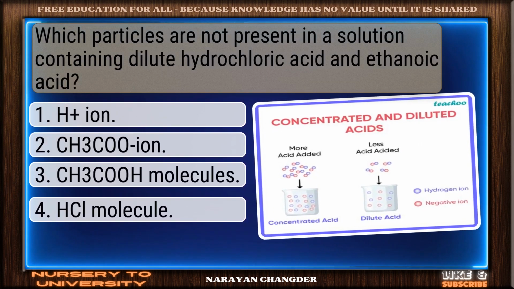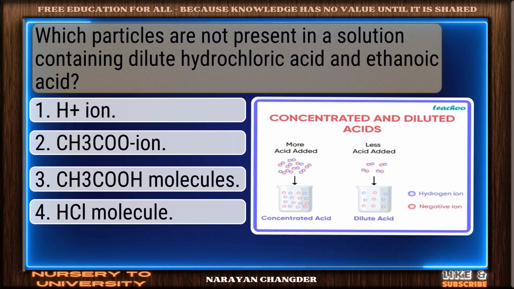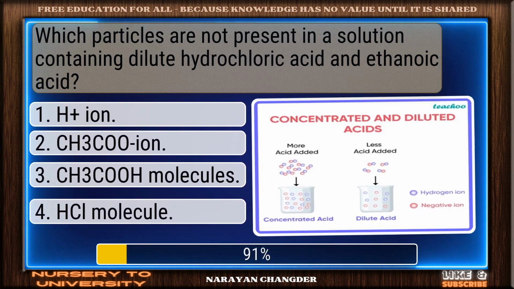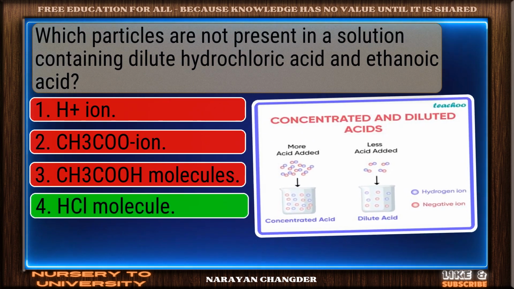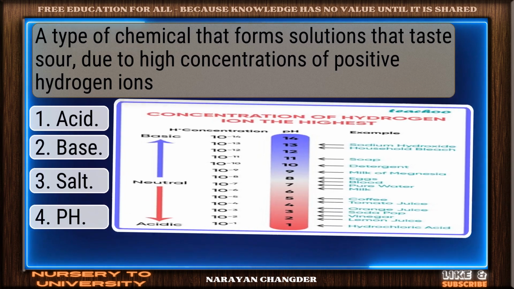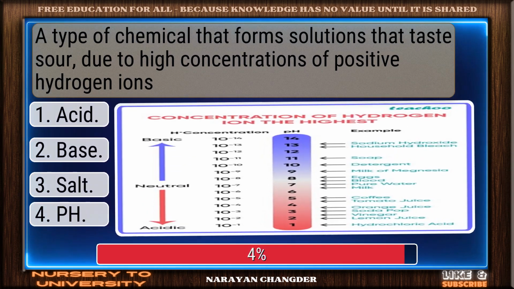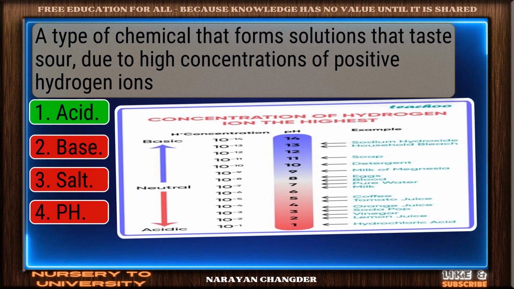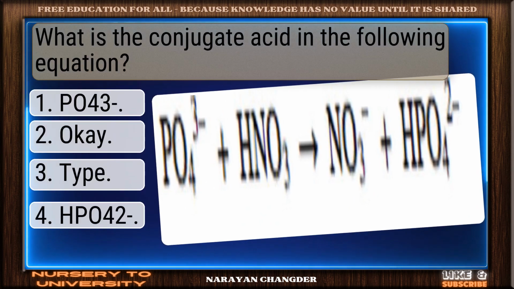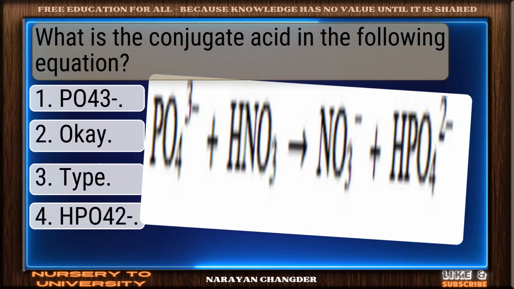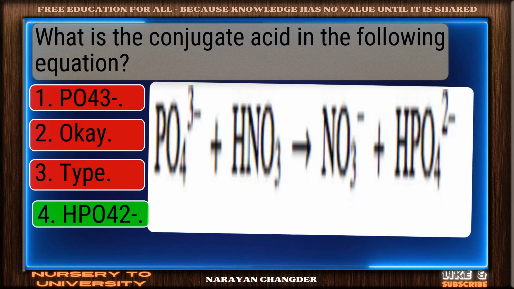Which particles are not present in a solution containing dilute hydrochloric acid and ethanoic acid? Nice selection. Hexyl molecule is the correct and valid answer. A type of chemical that forms solutions that taste sour due to high concentrations of positive hydrogen ions. Solid response. Acid is a valid choice. What is the conjugate acid in the following equation? Strong choice. KHPO2 is the right answer.